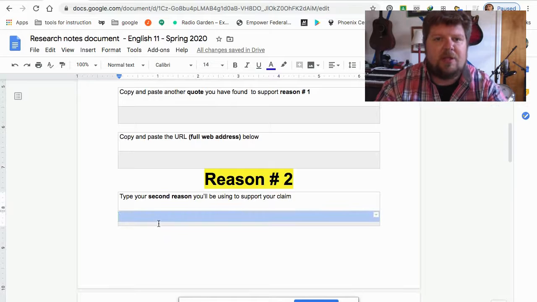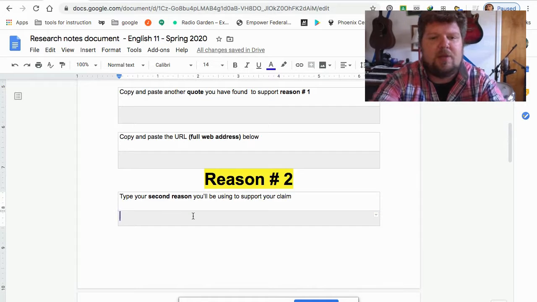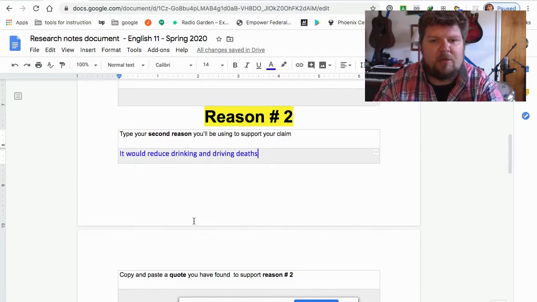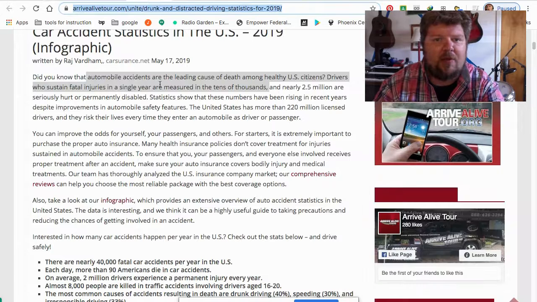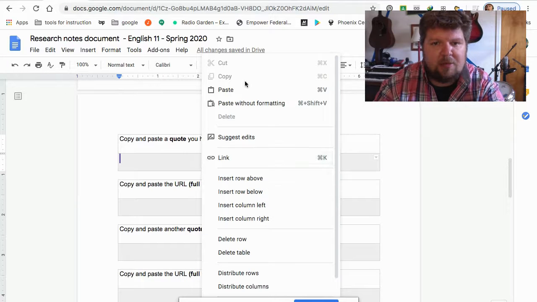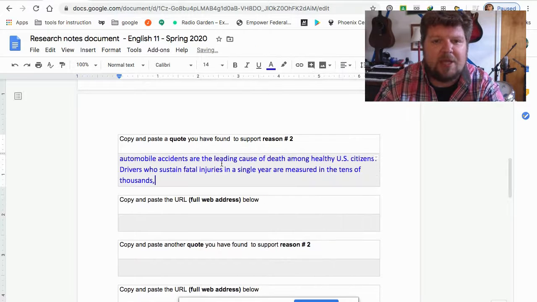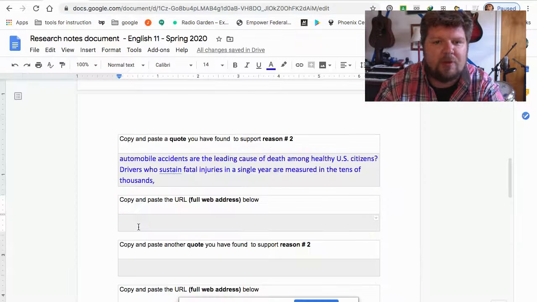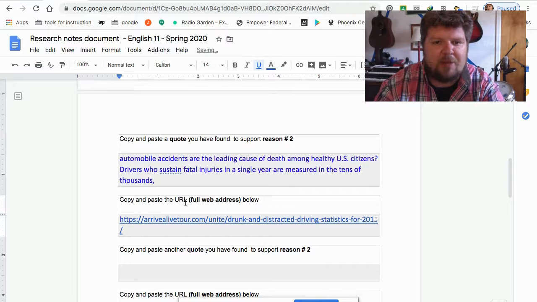My second reason that alcohol should be banned is it would reduce drinking and driving deaths. I can word that a little better, but just for the time being, that's fine. And I have a quote right here from this webpage. I'll copy and paste without formatting. Again, if you right click and paste without formatting, it will show up the way I want it to show up on this document. And don't forget your web address. Copy and paste that right into the copy and paste URL section.